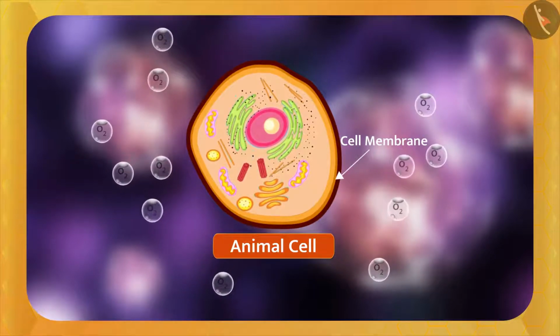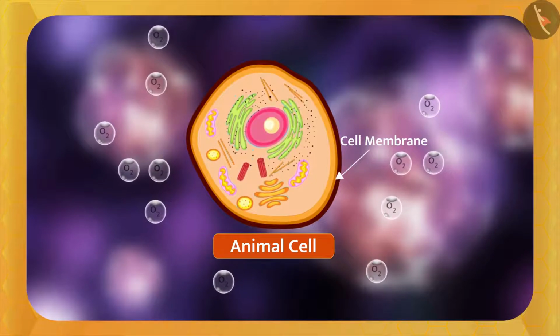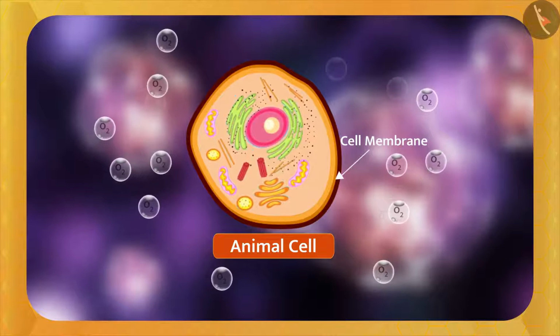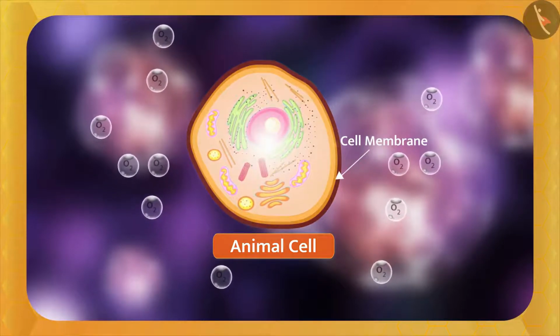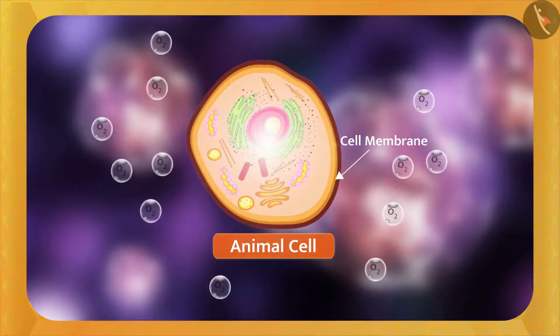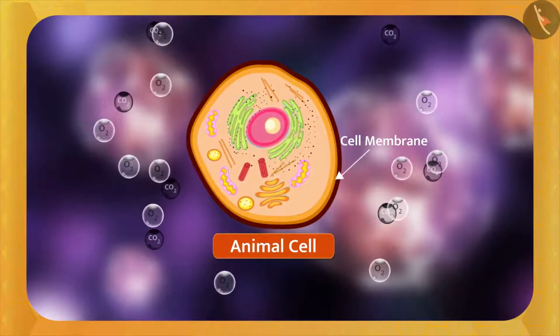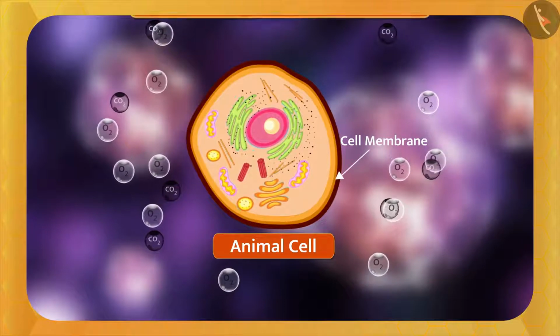So, what will happen here, friends? Yes, diffusion will occur. The oxygen molecules move from outside to the inside of the cell, and when the cell makes energy, carbon dioxide, that is CO2 gas, is produced in the cell, which has to go outside. Now, the concentration of carbon dioxide gas molecules in the cell is higher than outside.